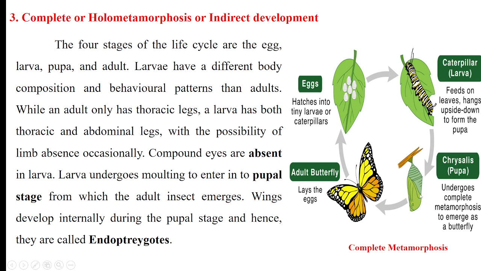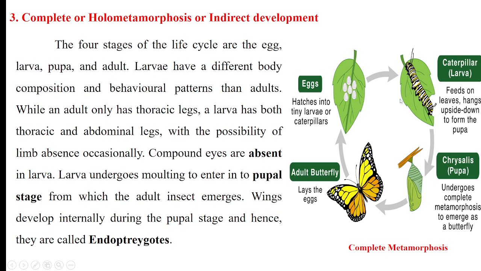So this pupa is actually a resting, non-feeding stage and it is inwardly inactive. We can't see the development of the wings or differentiation of the different organs required for the adults, because they are held inside this pupa. Pupa is a capsule-like structure. So we can't see the development of wings. Hence, this development of wings is internal, inside this pupa. Hence, these types of insects are also called endopterygote insects. And in case of simple metamorphosis, they are known as exopterygote insects.